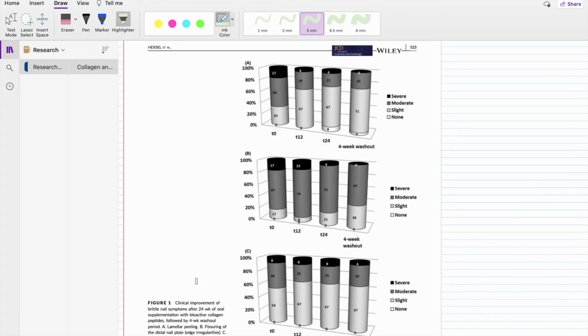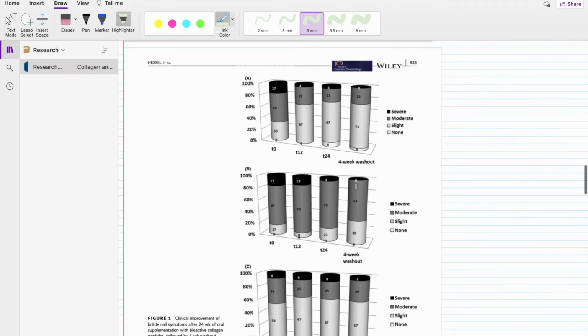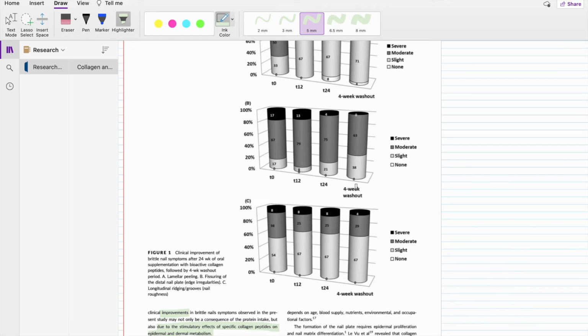One of the more important things to learn and understand is how to read the figures. A tip I would say is read the figure description, but then also find the spot in the actual study where it says reference figure, whatever, and in there you find what's happening. So here we can see that these are at different points in the study. We're seeing at 0 weeks where everyone's sitting. Then after 12 weeks, after 24 weeks, we are moving from severe to more and more moderate, and even seeing some none showing up. That is a really good sign, and that trend continues with the peeling of their nails, the ridges. Overall, you can see a general positive trend in these specific areas.